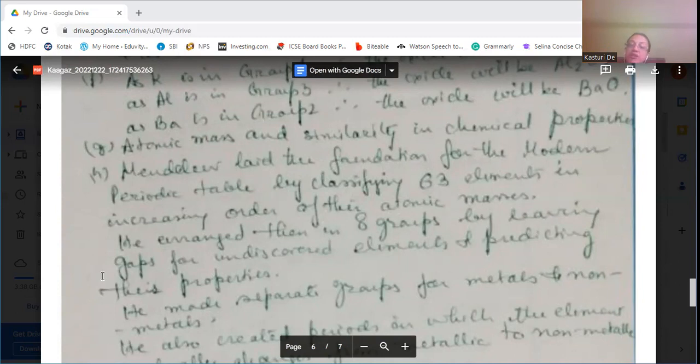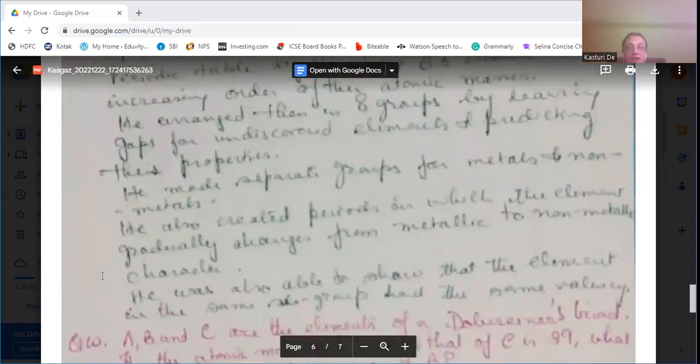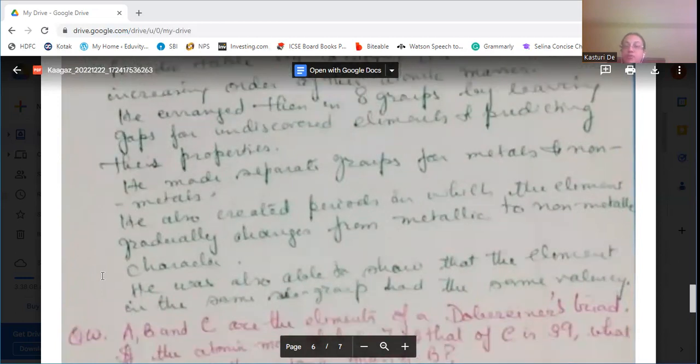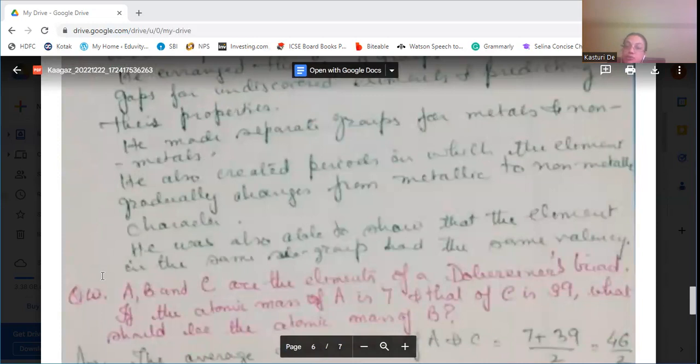He arranged them in 8 groups by leaving gaps for the undiscovered elements and predicting their properties. He left certain gaps, okay? 8 groups he arranged. He made separate groups for metals and non-metals. He also created periods in which the elements gradually change from metallic to non-metallic character. He was also able to show that the elements of the same subgroup had the same valence. These things are mainly found in the modern periodic table.